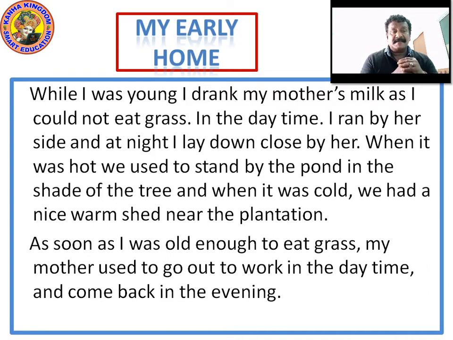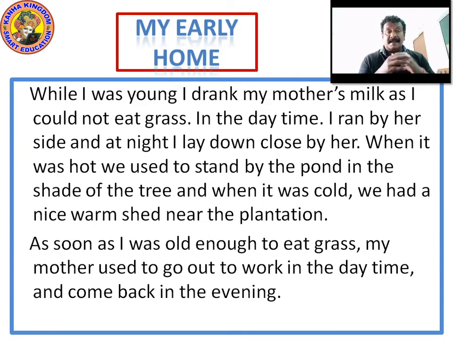As soon as I was old enough to eat grass, my mother used to go out to work in the daytime and come back in the evening. By the time the teeth were developed which can eat grass, my mother used to go out to work in the daytime and come back in the evening.